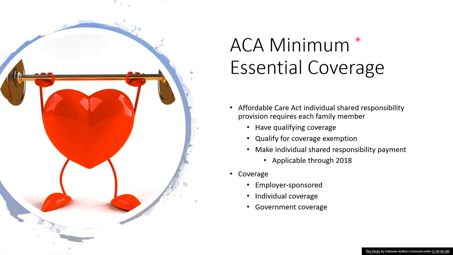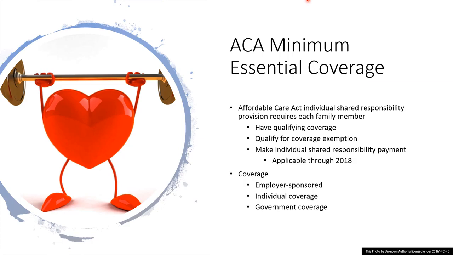The individual shared responsibility provision requires each member of a family to have qualifying health care coverage, qualify for a coverage exemption, or make an individual shared responsibility payment when they file their federal income tax return.